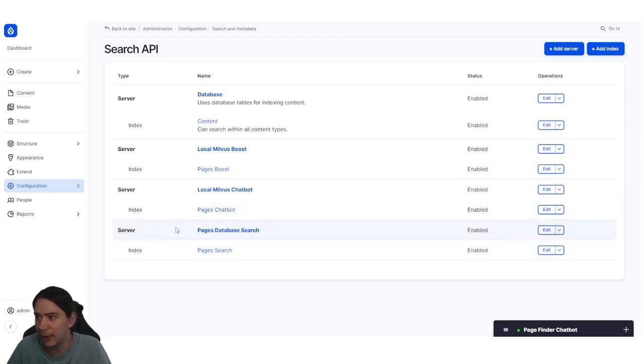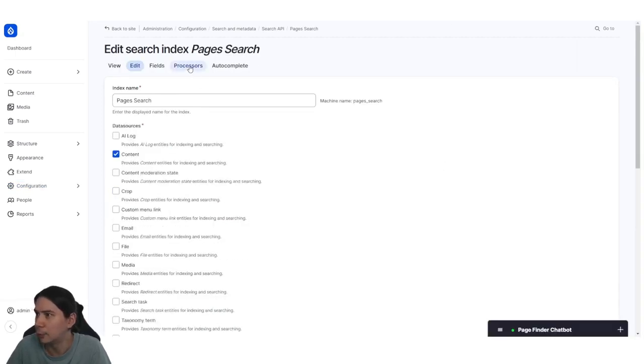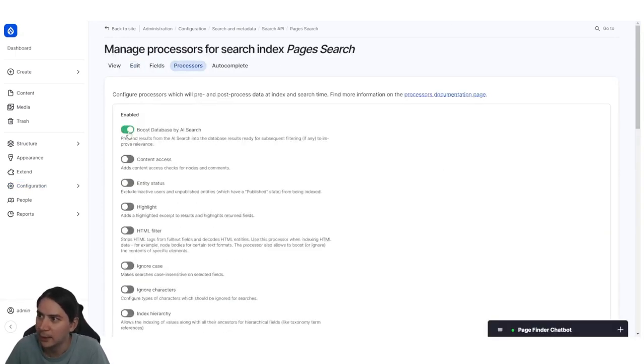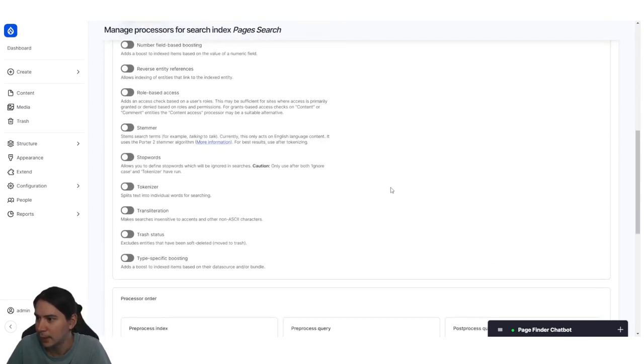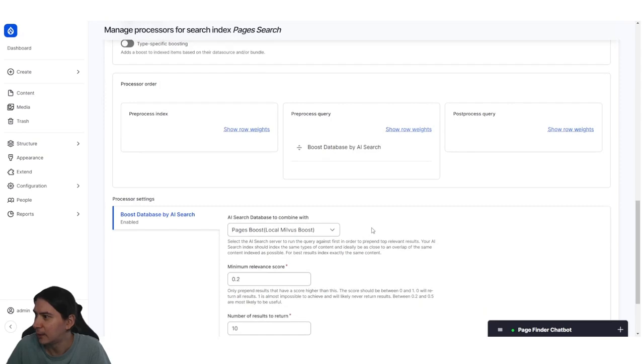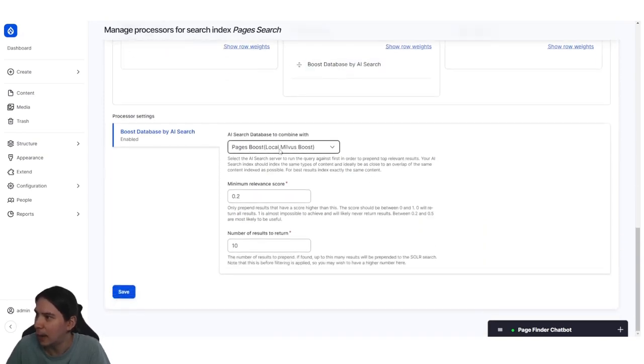And then down here, we have a traditional search. Let's edit the index using traditional search, and then go to processes. You can see we can enable Boost Database by AI Search: prepend results from the AI search into the database results, ready for any subsequent filter, to improve relevance. We have to select a particular AI-based index, and we've got this Page Boosters one set up. That will allow you to then do AI search.